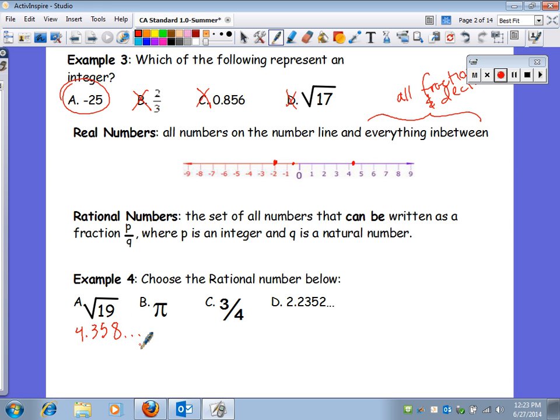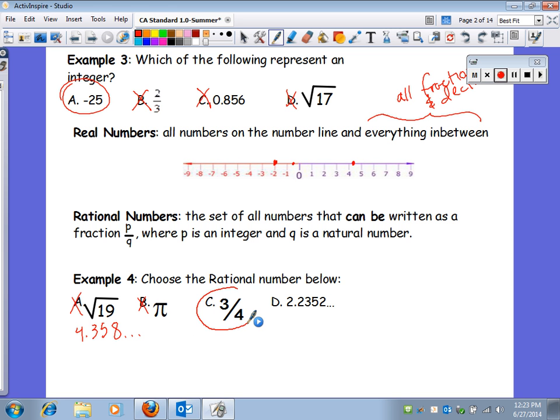4.358, and it just keeps going and going. So that you cannot make into a fraction because it's not a repeating decimal, and it's going to go on forever. Pi, so this is definitely not it. Pi is also not a rational number, because pi does not end either, and it does not repeat. 3.14159, and it just keeps going.